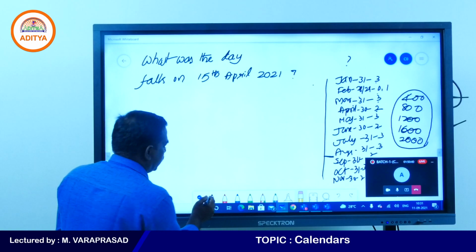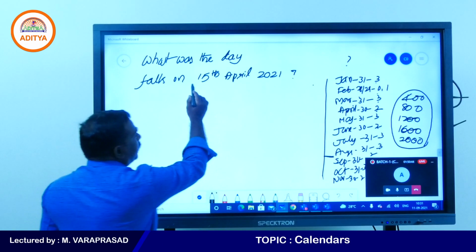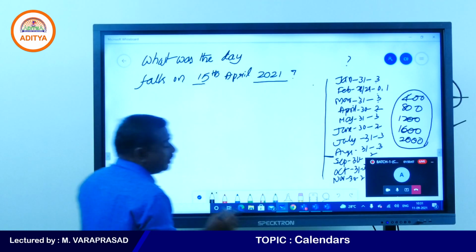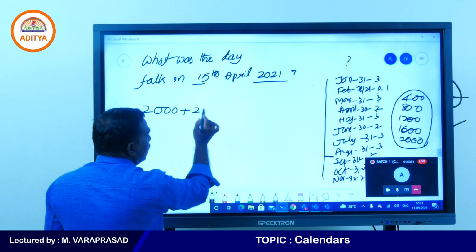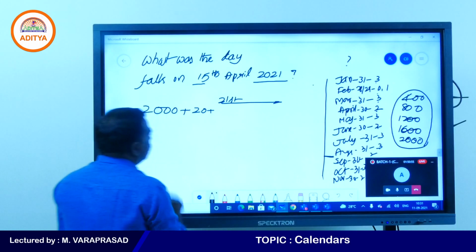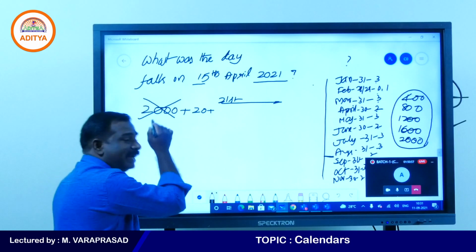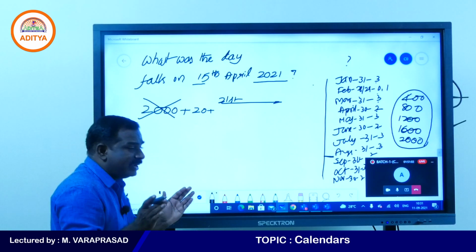Yes, now see one more example, right? What day falls on 15th April 2021? First you need to write 2021: 2000 plus 20 plus the 21st year is going on. No need to write 2000 because it is a leap century having 0 odd days.